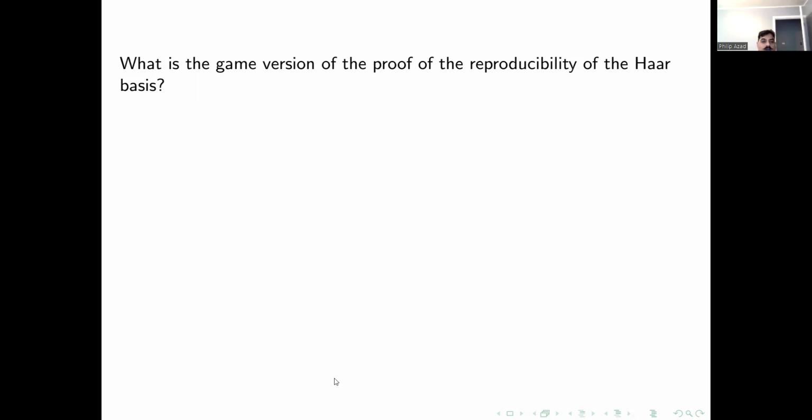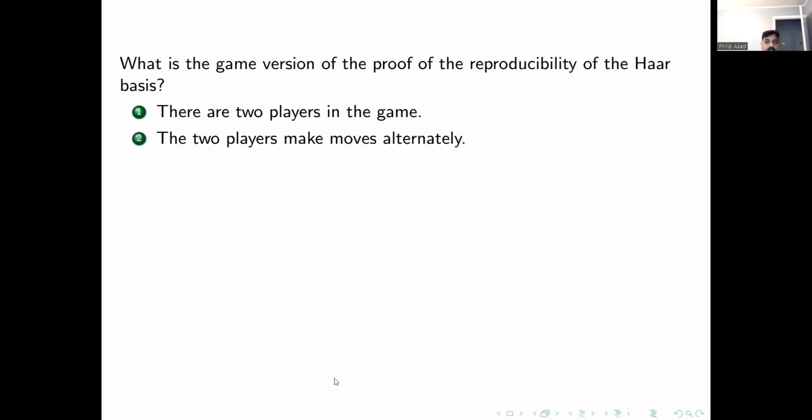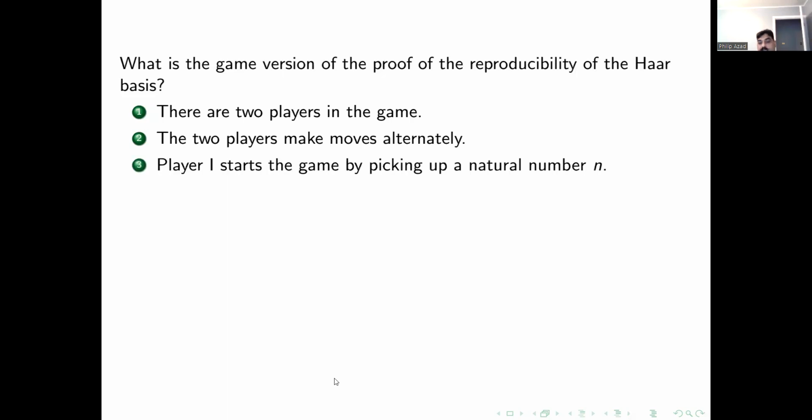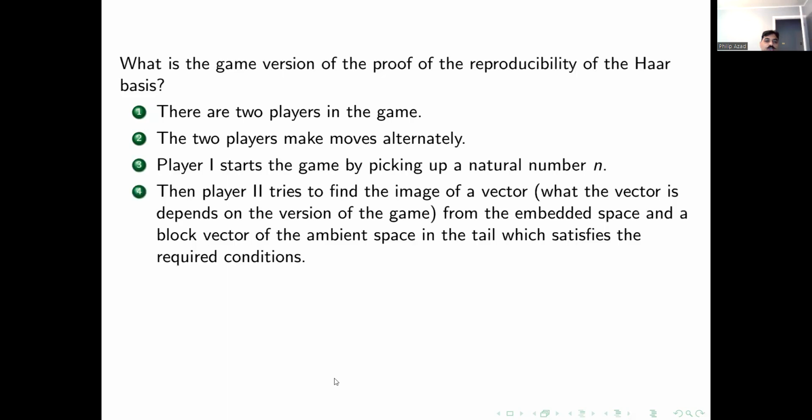So the game version of reproducibility requires that we define the rules of the game. First of all, this game has two players that play alternately. Player 1 begins the game by picking up a natural number. Player 2 does two things.